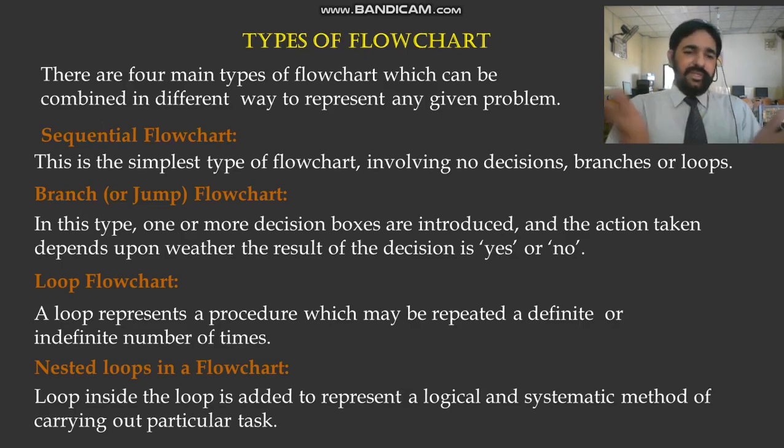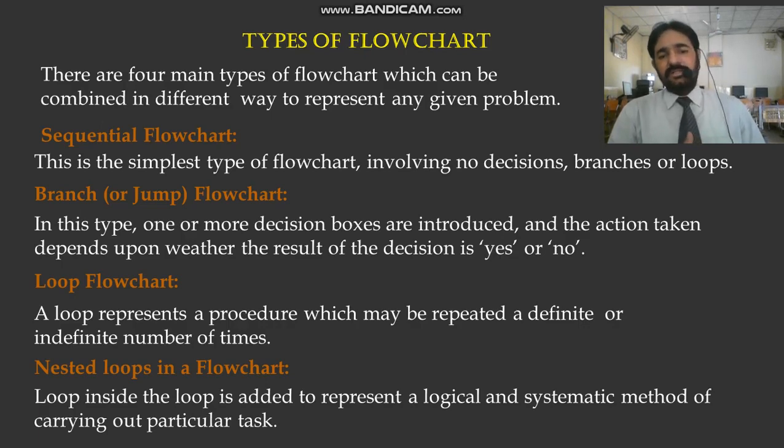Branch or jump flowchart. As the name suggests, one or more decision boxes are introduced in this type. The action taken depends upon the result of the decision, yes or no. Since there is a decision, the result can be yes or no. Its examples are also in your book. You can go through them properly.